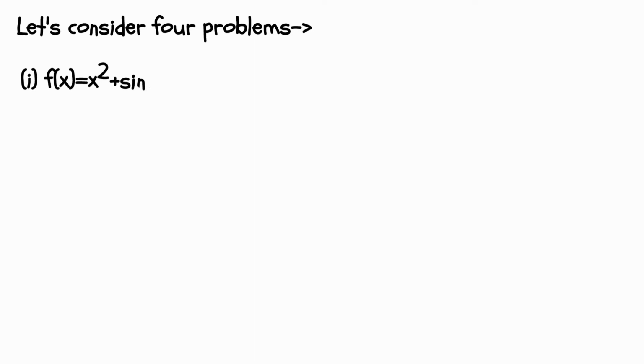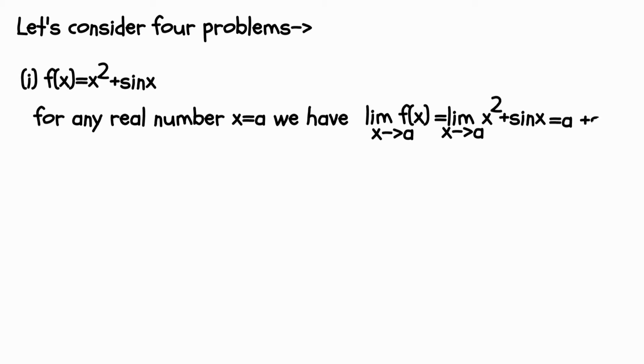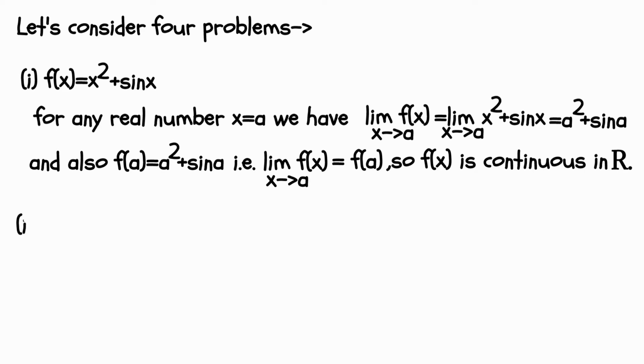Let us consider 4 problems. First, f(x) is equal to x square plus sin x. For any real number a, we have limit f(x) as x tends to a is equal to limit of x square plus sin x as x tends to a, which is a square plus sin a. And also f(a) is equal to a square plus sin a, that is limit f(x) as x tends to a is equal to f(a). So f(x) is continuous in the set of real numbers R.